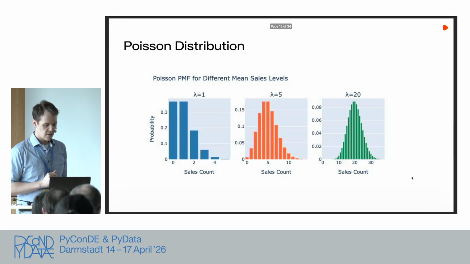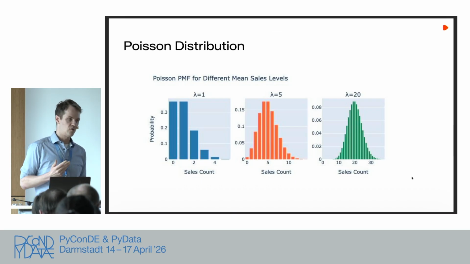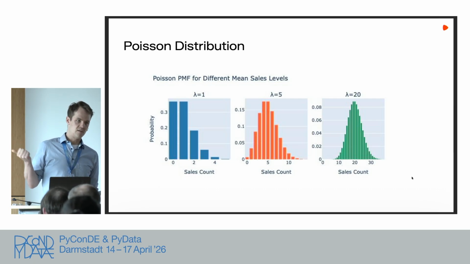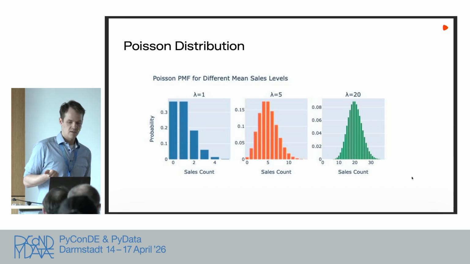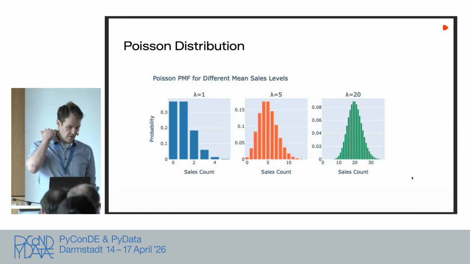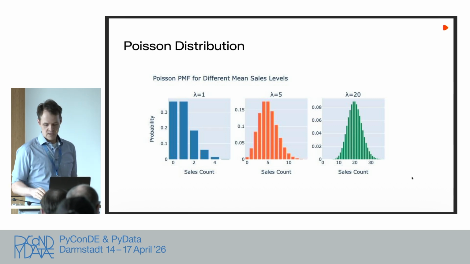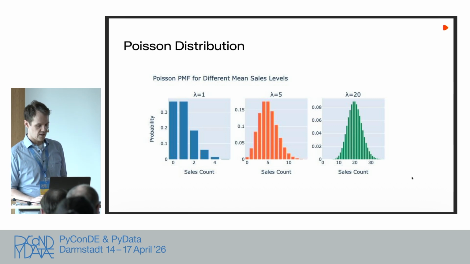So, quick refresher, Poisson distribution. This is the distribution which is for count data, so what can come out of this are positive integers. It has just one parameter, which is both the mean and the variance. If you see here lambda equals 5, this distribution has mean 5, variance 5, and it's a pretty nice way to start if you're trying to model count data. For example, sales, right? Sales as count data. Poisson distribution is a good measure for that.